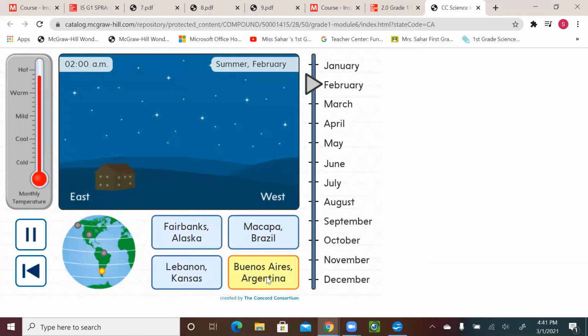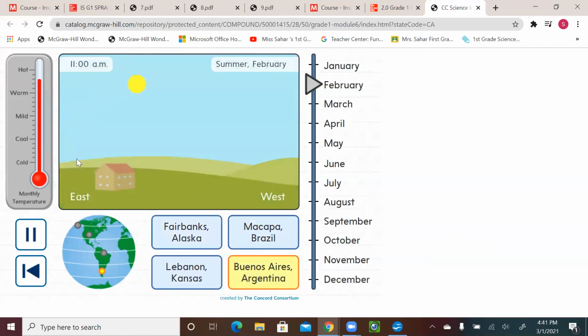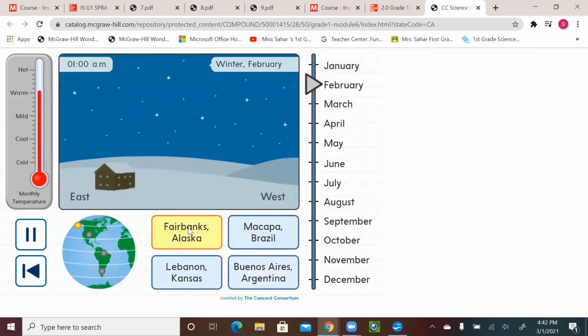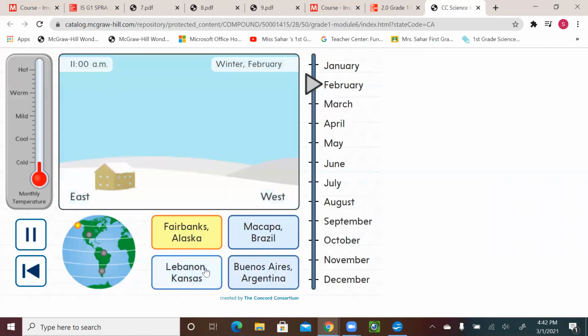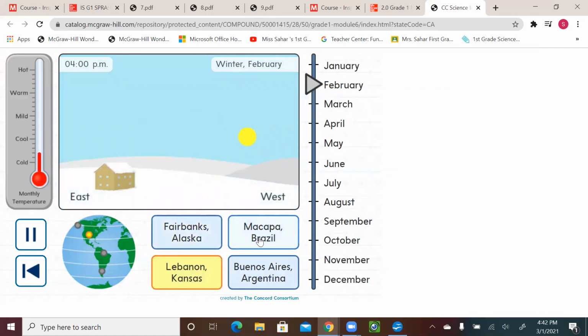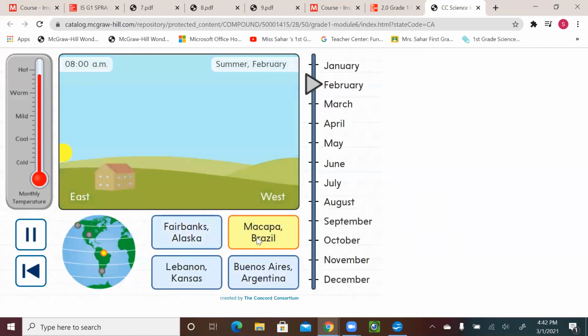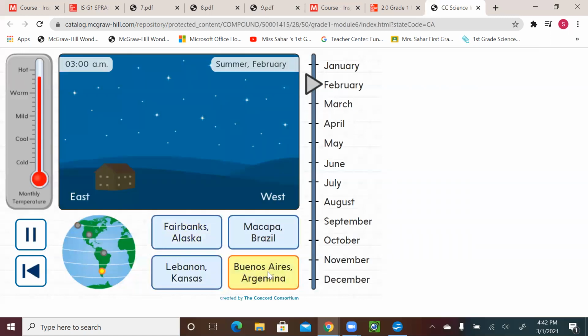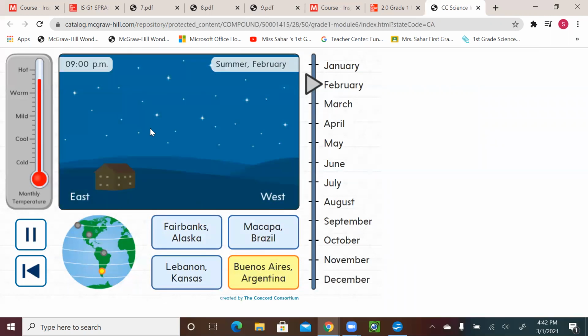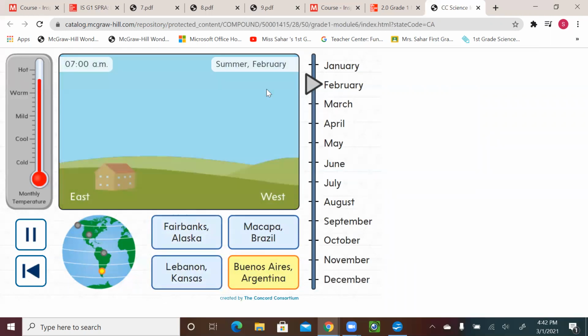And then Buenos Aires, hot. So we have it cold in Alaska. Look at the temperature. Cold in Lebanon. Look at the part on the map. And then hot in Brazil. And then hot in Buenos Aires in Argentina. So these are in February.